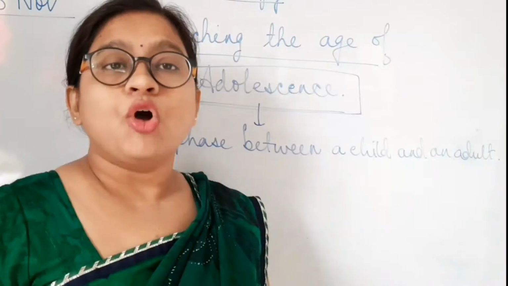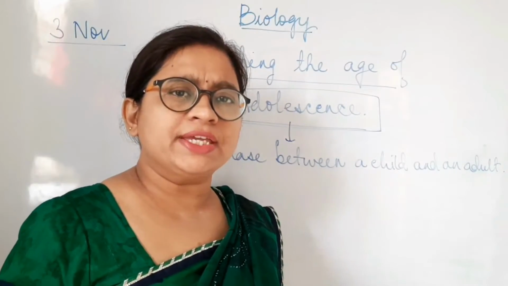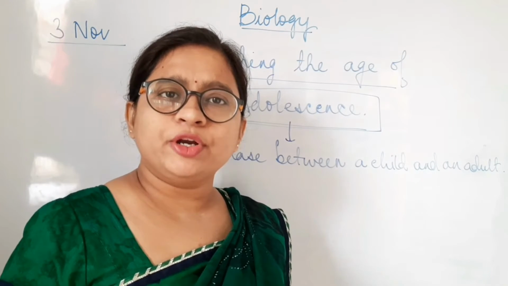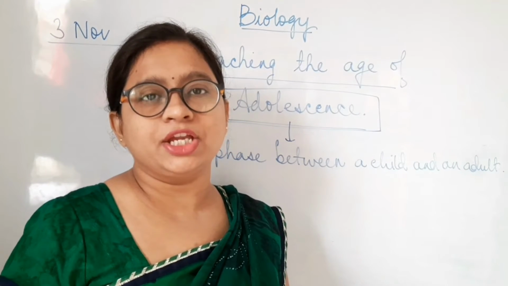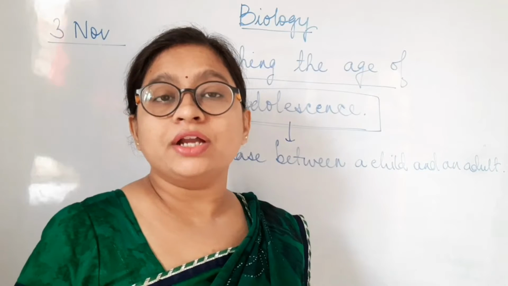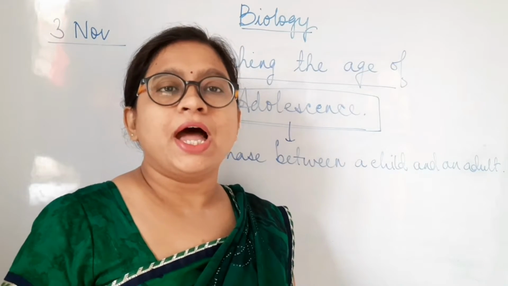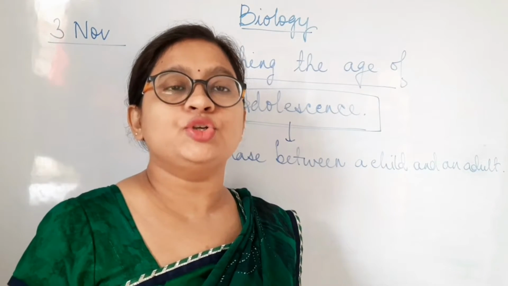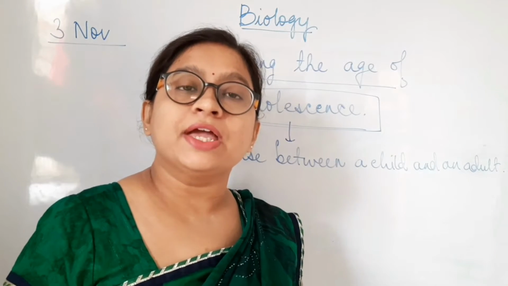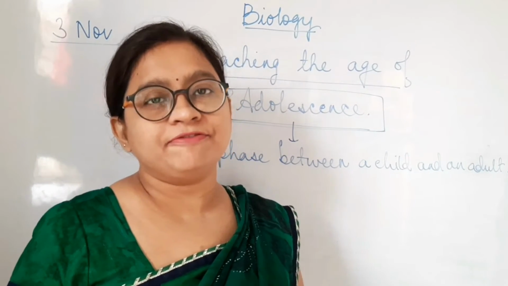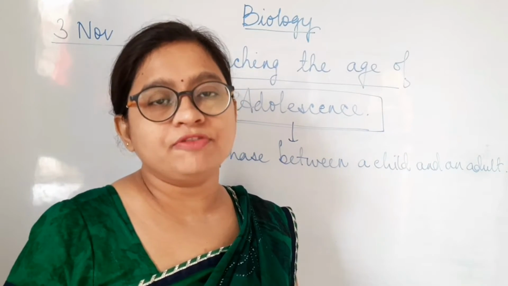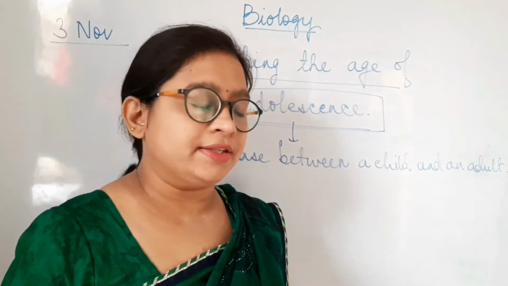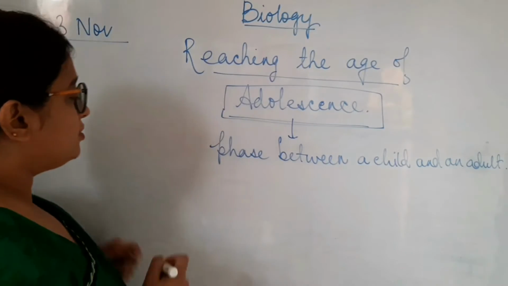Let's learn about it. What happens in your body? How can we say that we become quite reproductively matured in the age of adolescence? Well, there is secretion of hormones, and this secretion of hormones leads to the production of gametes, that is male gamete and female gamete in the respective bodies. So let's understand that. But before that, let's understand